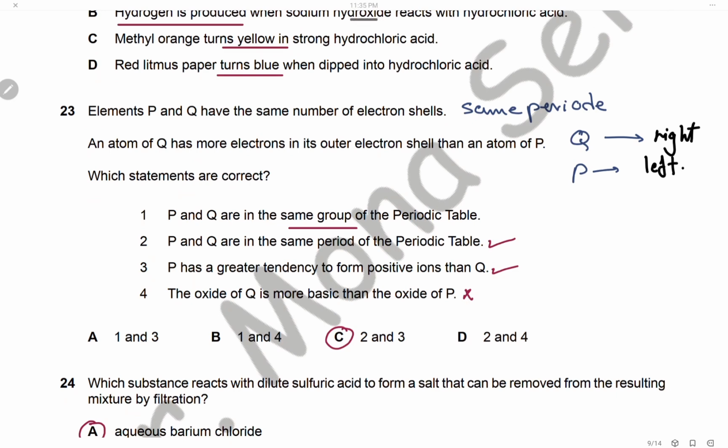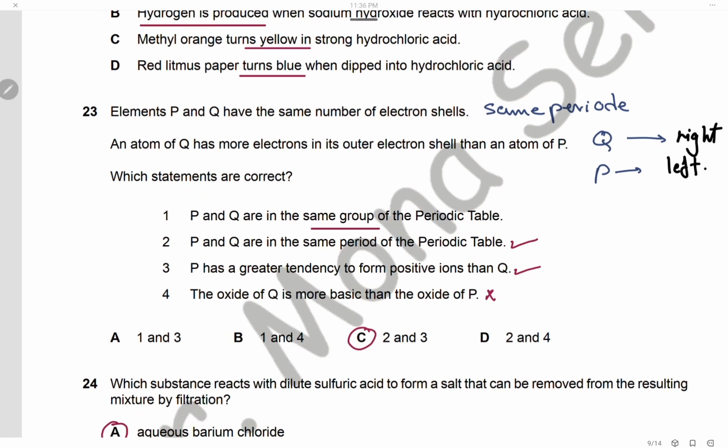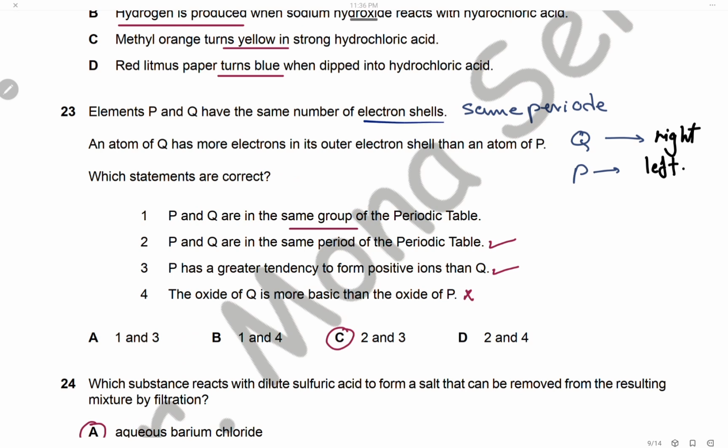Question 23. Elements P and Q have the same number of electron shells. Because they have the same number of electron shells, they are in the same period. An atom of Q has more electrons in the outer shell than an atom of P, so Q is on the right of P, and because P has fewer electrons, P is on the left of Q.